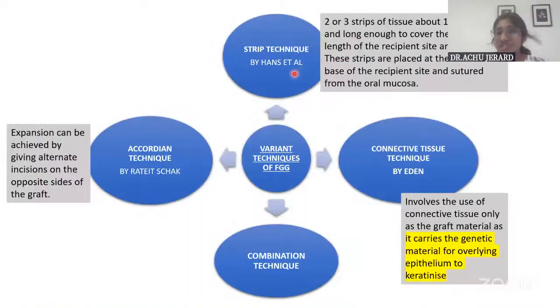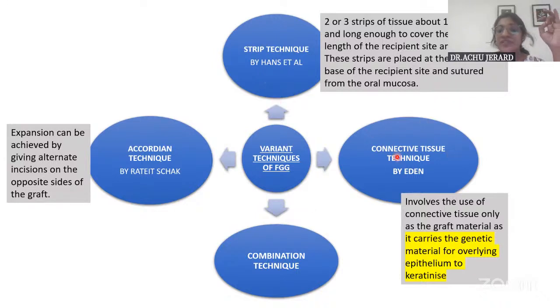And also, since FGG has come as a short note, you should also know the variant techniques in FGG. One is the accordion technique, another is the strip technique, then the connective tissue technique, and a combination. In the accordion technique, on opposite sides of the graft, you give slits without piercing the graft, just superficially, so that it increases the stretchability of the graft. Expansion of the graft is achieved. And in the strip technique, small strips of 1 millimeter width of free gingival graft are collected, and then placed and sutured onto the recipient site.